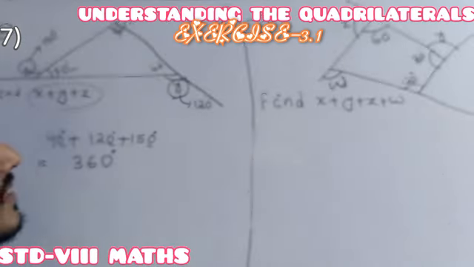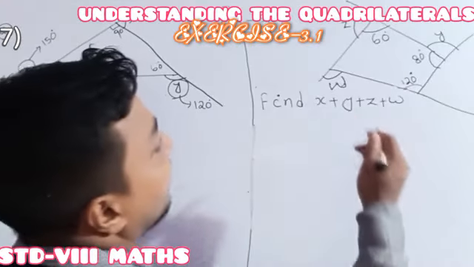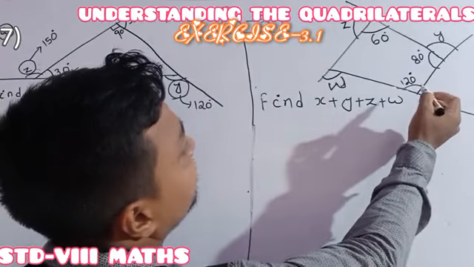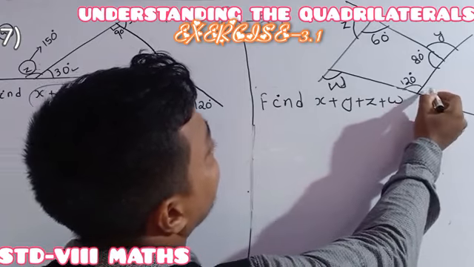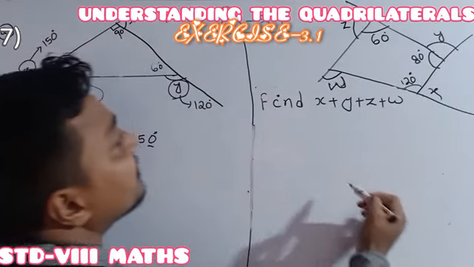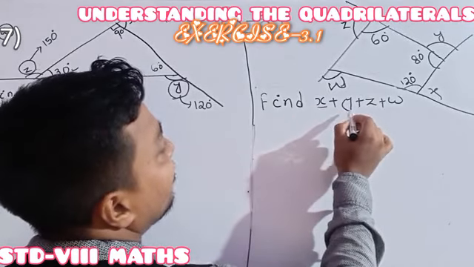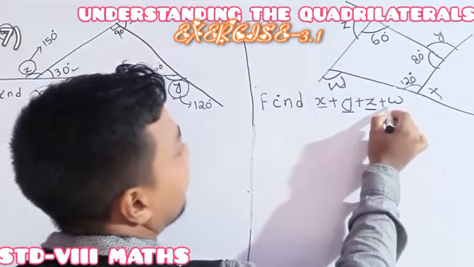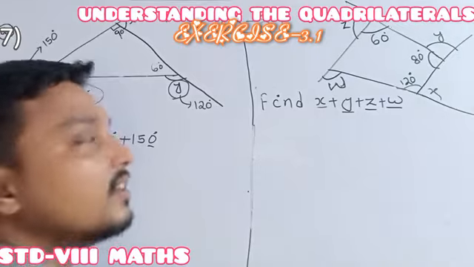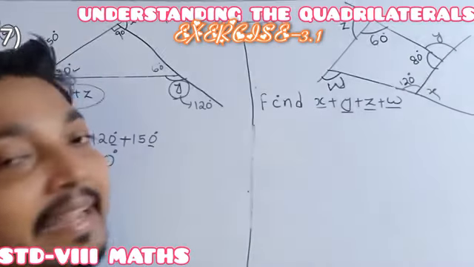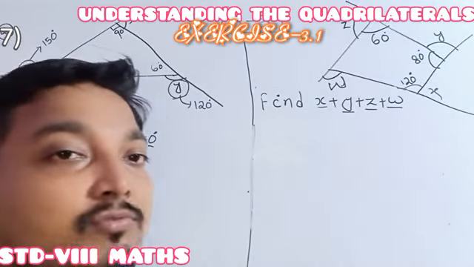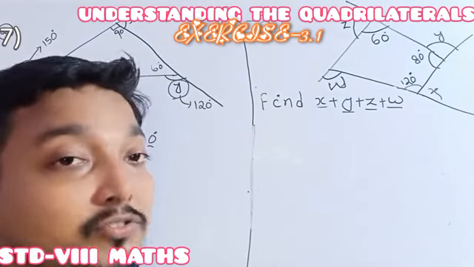See, this one is given, this one is our x. Here we are given the sum of x exterior, y exterior, z exterior and w exterior. So first we have to find x, y, z and w individually.